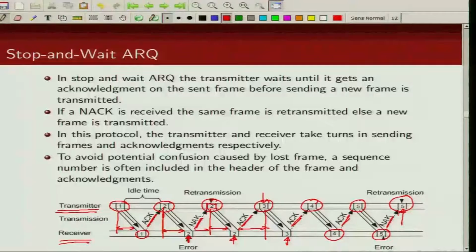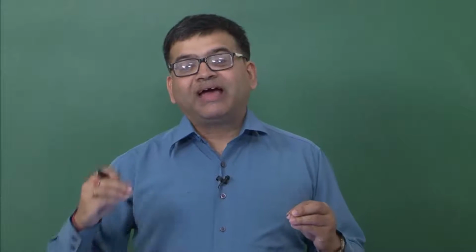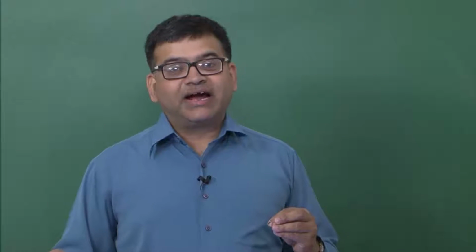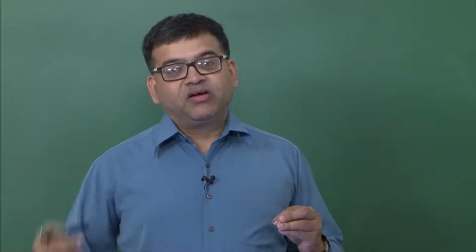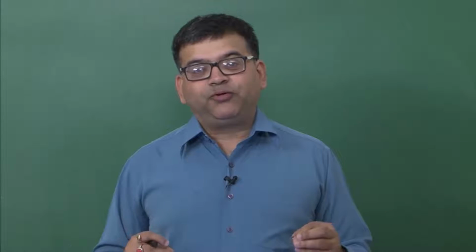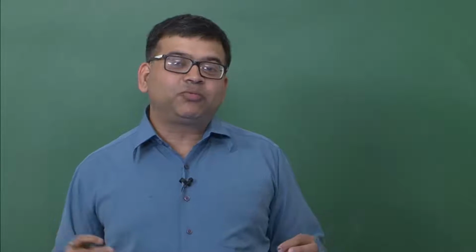So you can see there is an idle time involved here for the transmitter. It sends a packet and waits for this round trip delay until it gets back an acknowledgement or negative acknowledgement from the receiver. So clearly from the point of view of efficiency this does not seem to be a very good scheme.